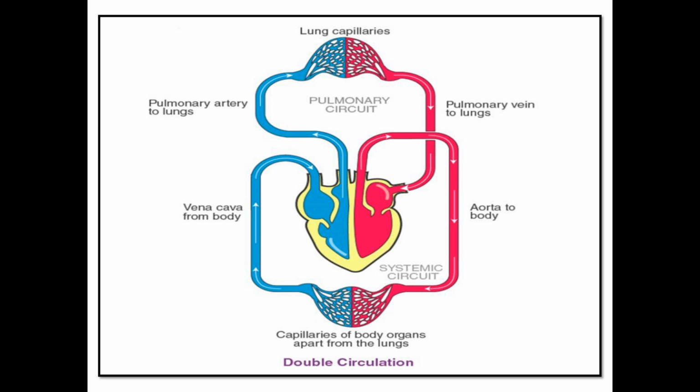Fishes, on the other hand, have only two chambers to their hearts and the blood is pumped to the gills, is oxygenated there and passes directly to the rest of the body. Thus, blood goes only once through the heart in the fish during one cycle of passage through the body. On the other hand, it goes through the heart twice during each cycle in other vertebrates. This is known as double circulation.